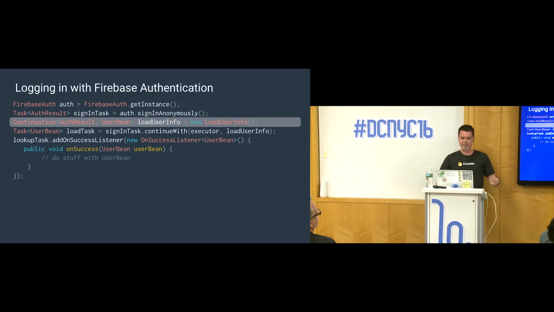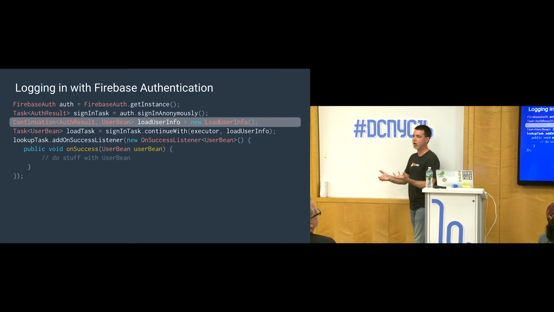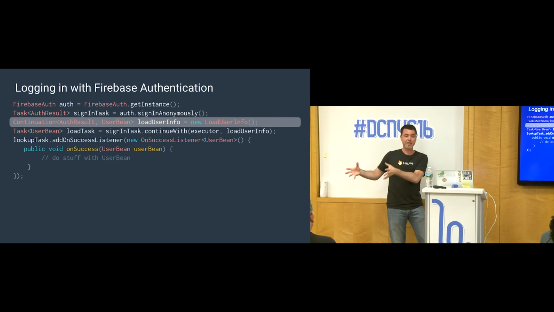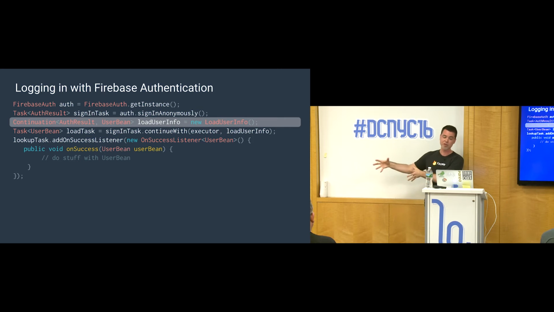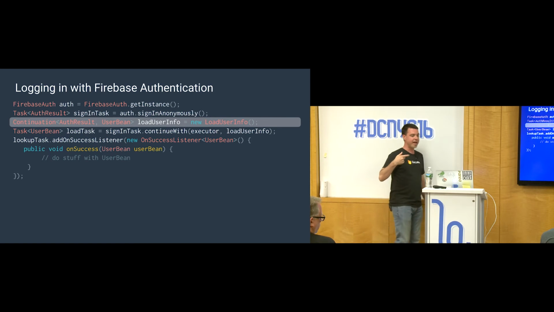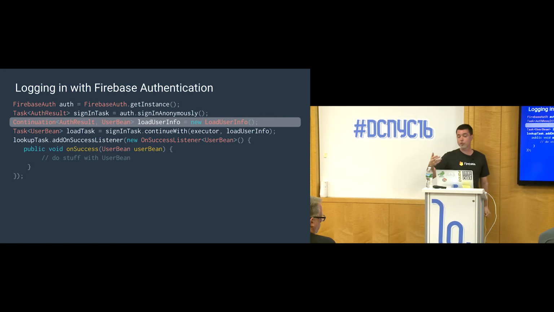Then let's say that the auth result isn't exactly what you want. Say there's some sort of Java Pojo, a bean that represents a fully logged in user. And that's what you want at the end of this. You don't want the auth result. You want something transformed out of that. So what we'll do is new up something, and this is my invention, a load user info object. This is basically a continuation that takes an auth result as input, that's the type T, and generates a user bean as output. So this is our transformation.